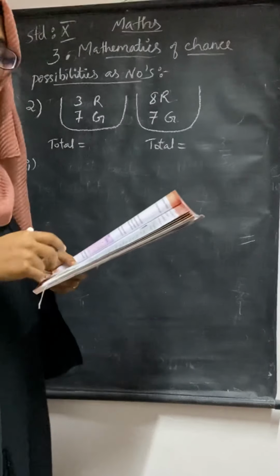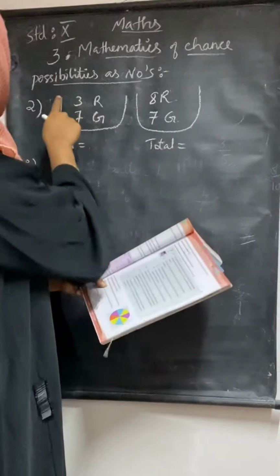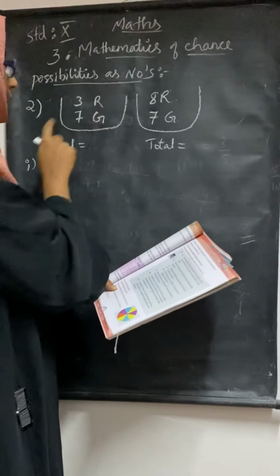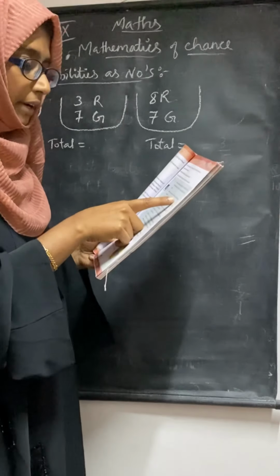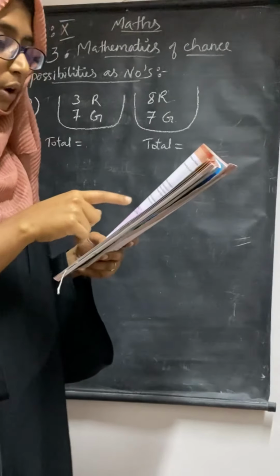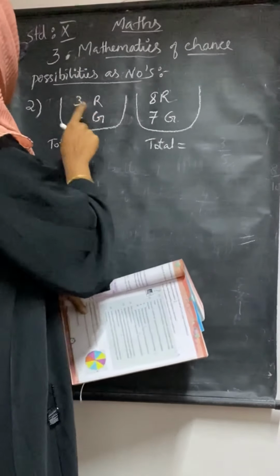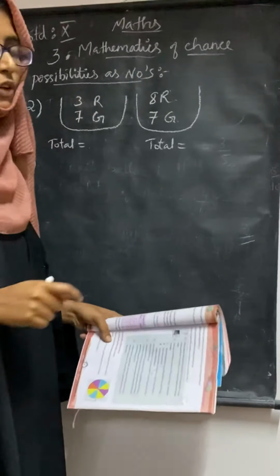You can see there are 3 red balls and 7 green balls in a bag. So in one bag you have 3 red balls and 7 green balls, and in another bag, 8 red balls and 7 green balls. So the question is, what is the probability of getting a red ball from the first bag? So from the first bag, you have to find the red ball's probability.